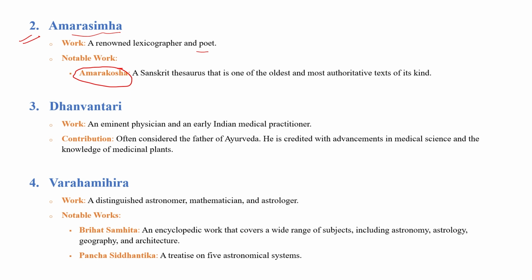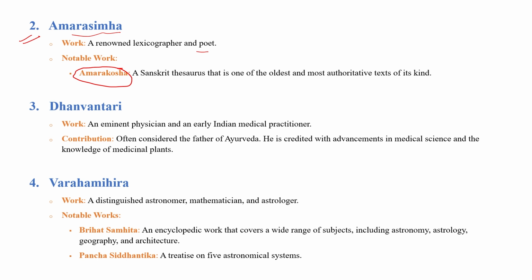Kosh means dictionary basically. It explains the meanings of 10,000 root words of Sanskrit. So it is a Sanskrit dictionary written by Amar Simha.